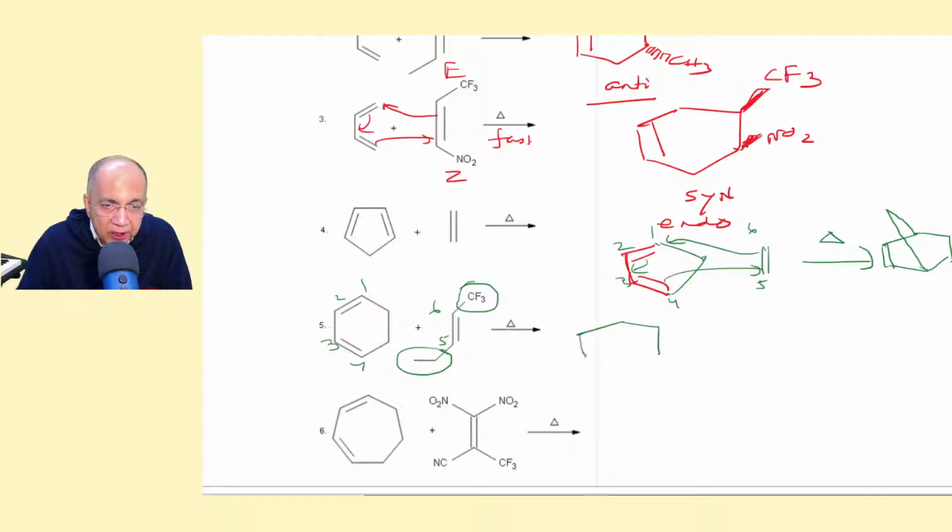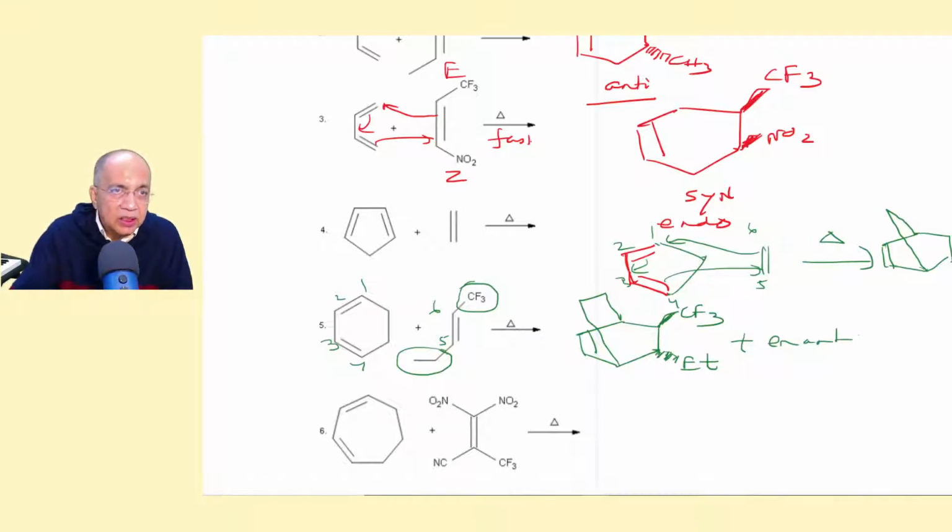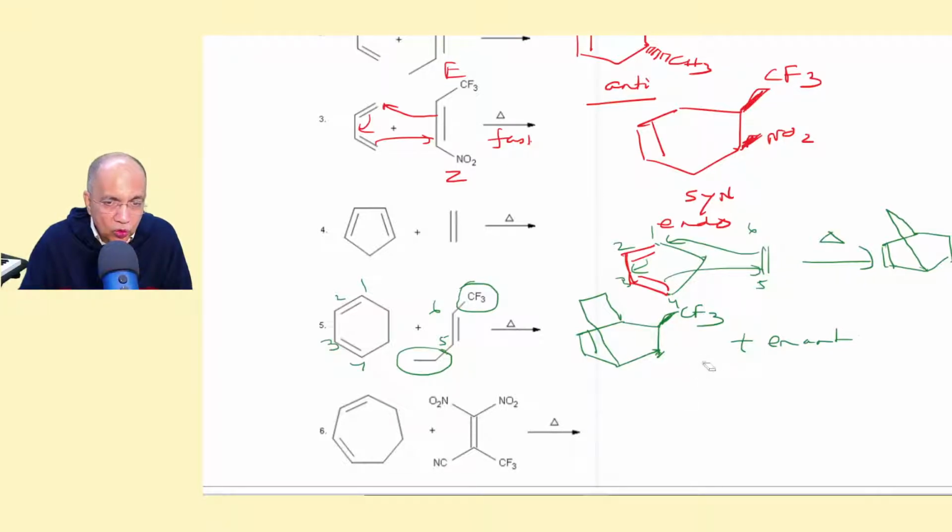So immediately make a 6-membered ring, and this 1 to 4 connection should be there with a 2 carbon bridge, and these two will remain opposite. If this is above the plane, then this is ethyl. I write Et, and below the plane is the other. This is one, plus its enantiomer will be the other. Right? It is dissymmetric, so it will definitely have its mirror image isomer. Right? But the anti identity will remain, will be preserved.